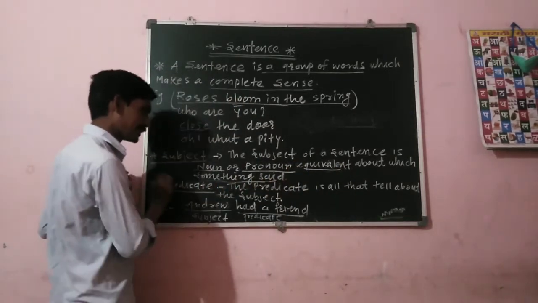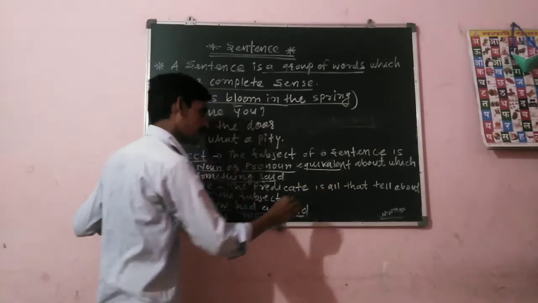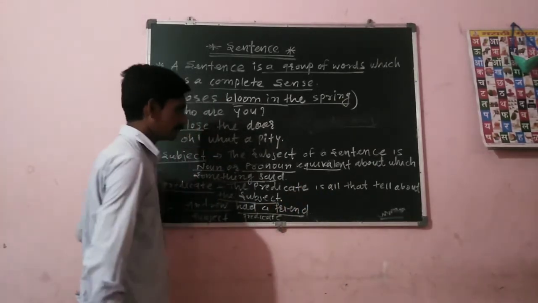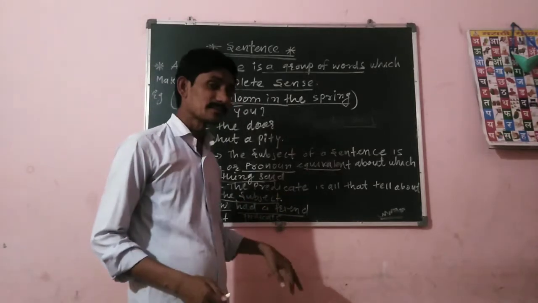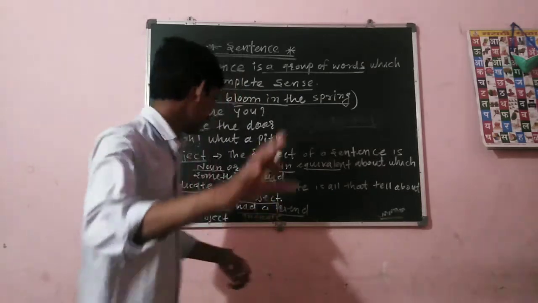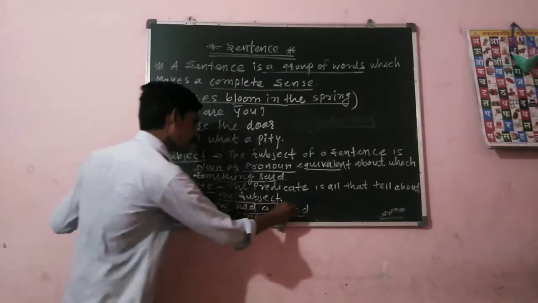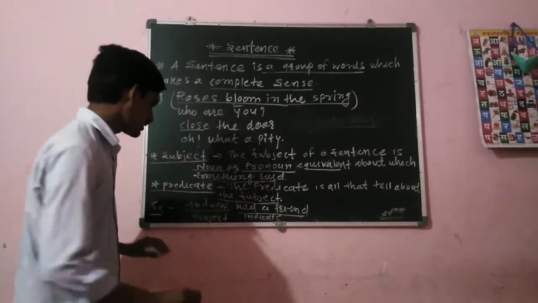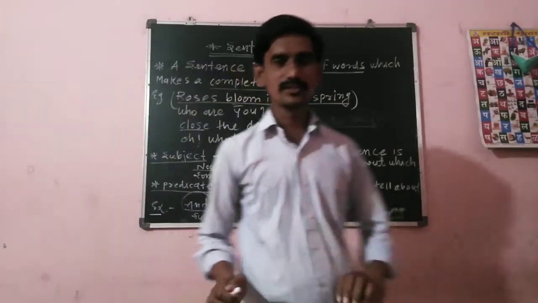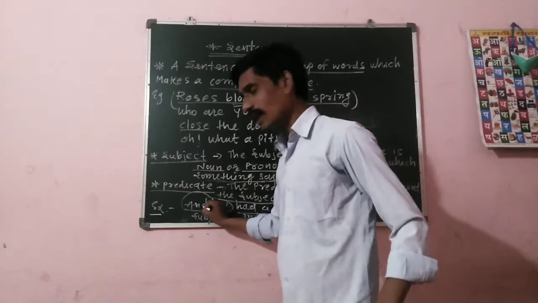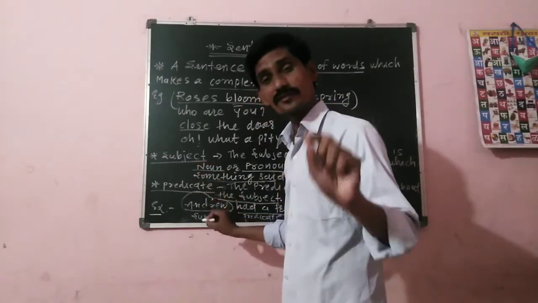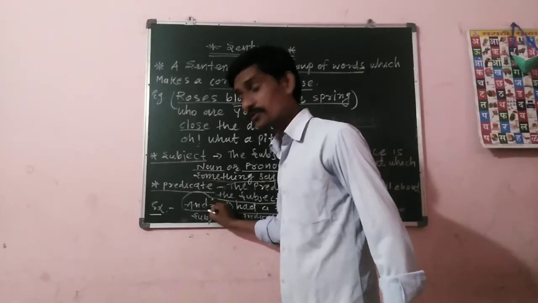Okay. Predicate. The predicate is all that tells about the subject. Predicate means it tells about the subject. Example, let's see: Andrew had a friend. In this sentence, Andrew is the subject. Suppose we ask the sentence what is the noun in the sentence, the answer is Andrew. If you ask what is the subject, the answer is Andrew.